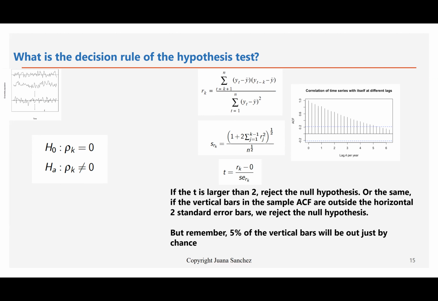But remember that when we do a hypothesis test, at the 5% level of significance, there is always 5% that are significant just by chance. They're not really autocorrelations. So there will always be some fictitious autocorrelations, 5% of them. But we'll insist more on that when we start really using this in practice.